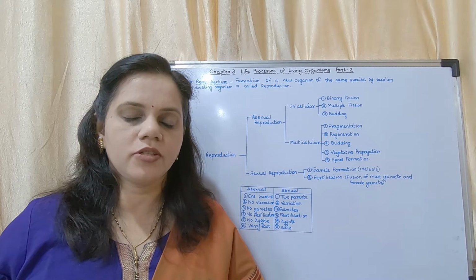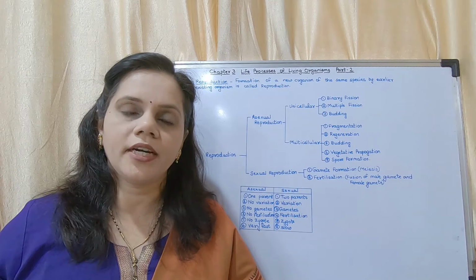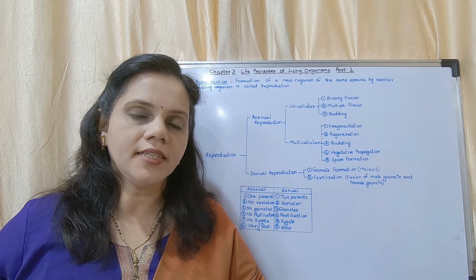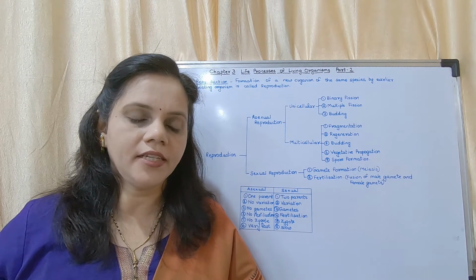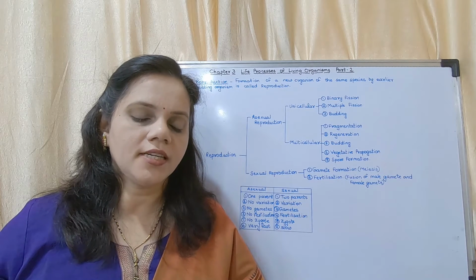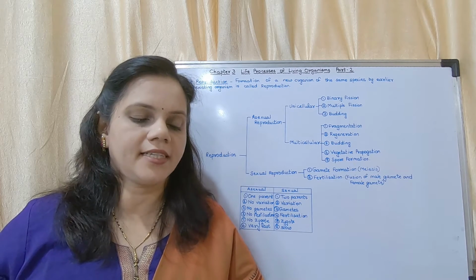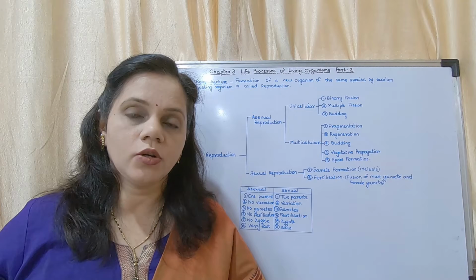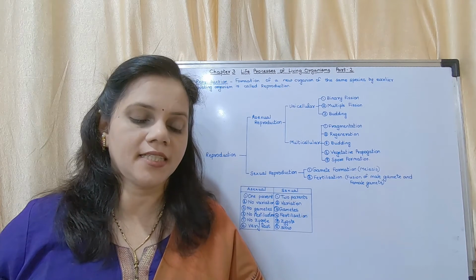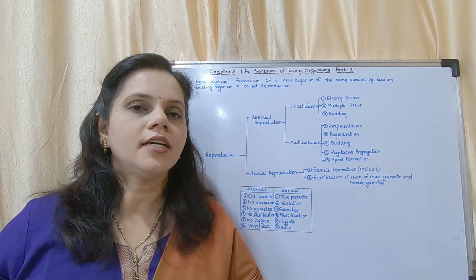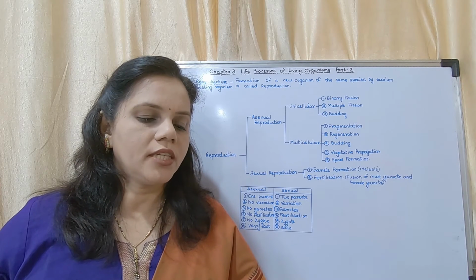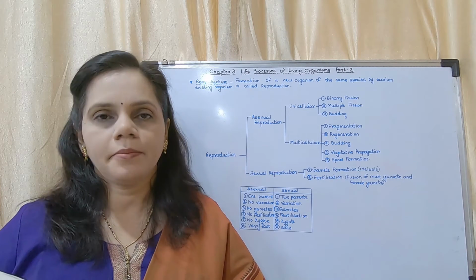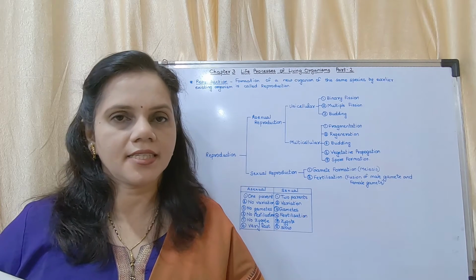Which are the important life processes in living organisms? The processes like nutrition, respiration, circulation, excretion, etc. Which life processes are essential for the production of energy required by the body? This we had studied in the last chapter: nutrition, circulation, respiration. Next, what are the main types of cell division? Mitosis and meiosis. The differences we had studied in the last chapter.